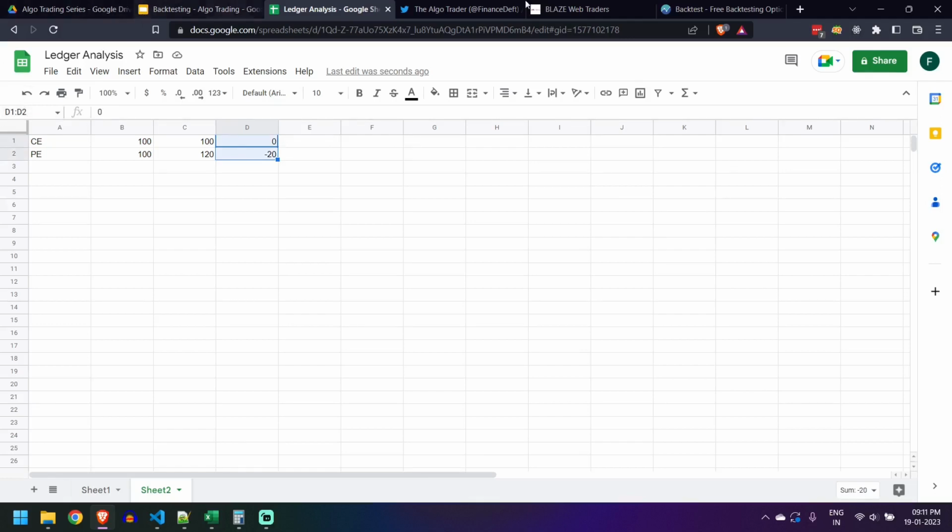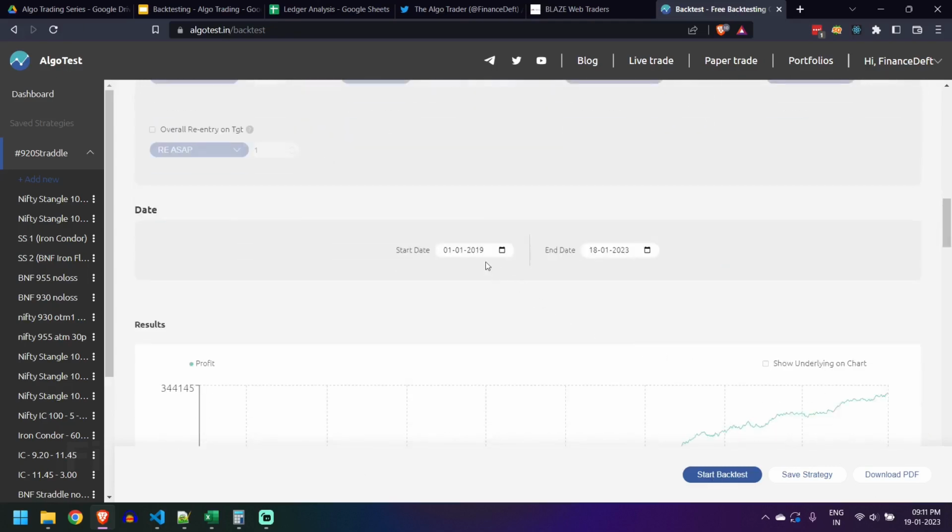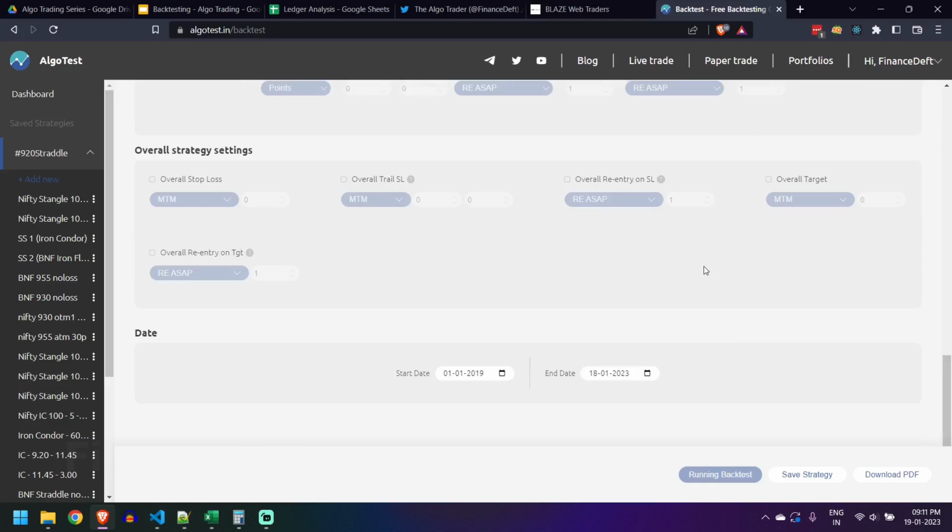So we will do that in the backtest tool. If you tick this, what will happen is, when one stop loss is hit, the other leg SL will be trailed to break even. So let us see if the date is proper or not. Sometimes this Algo test resets the date. This date is proper. Let us click on start backtesting.